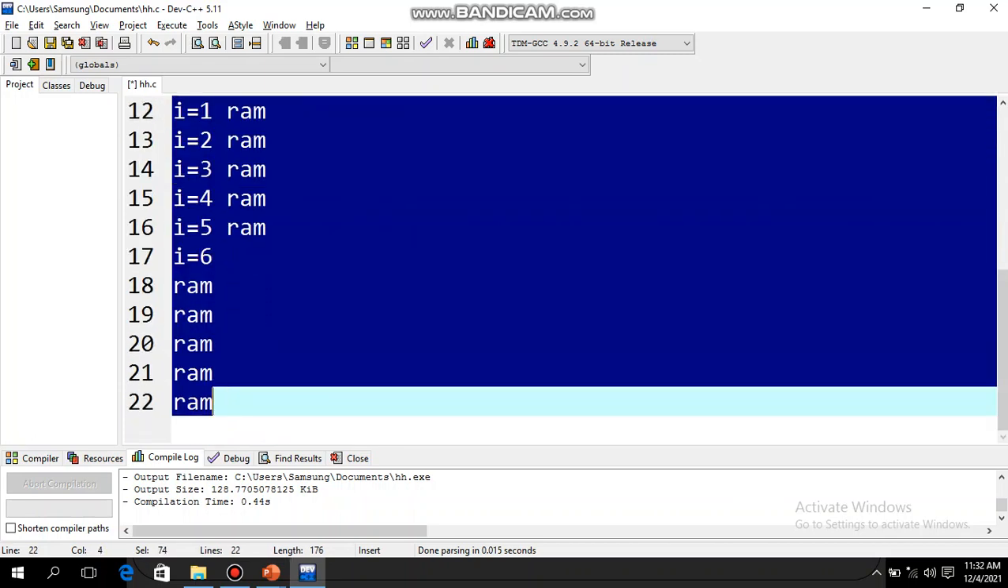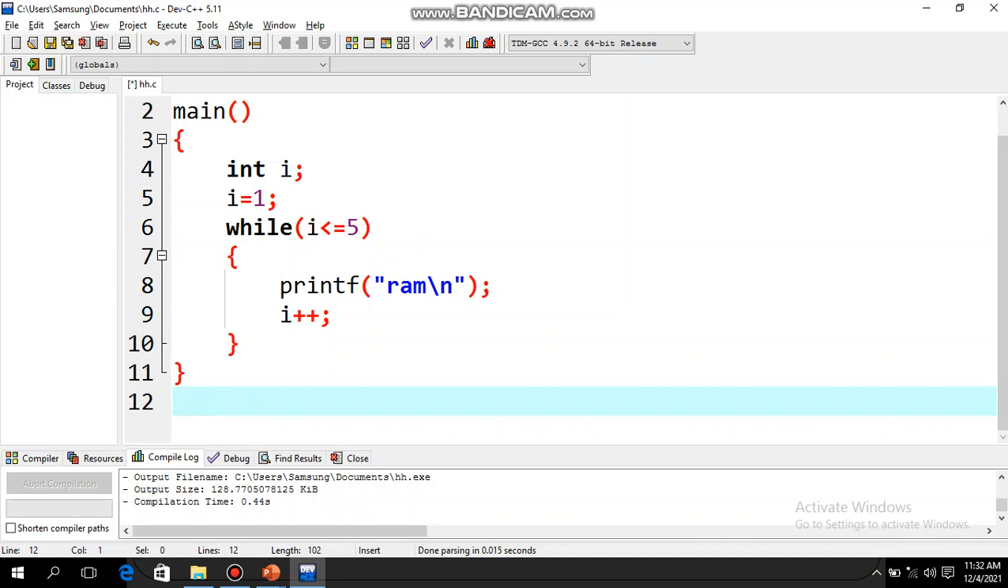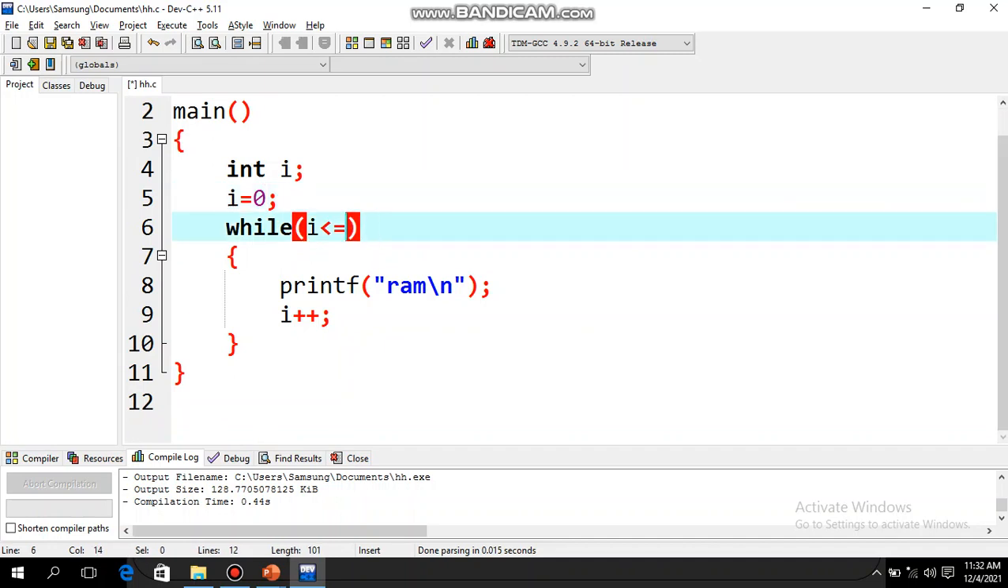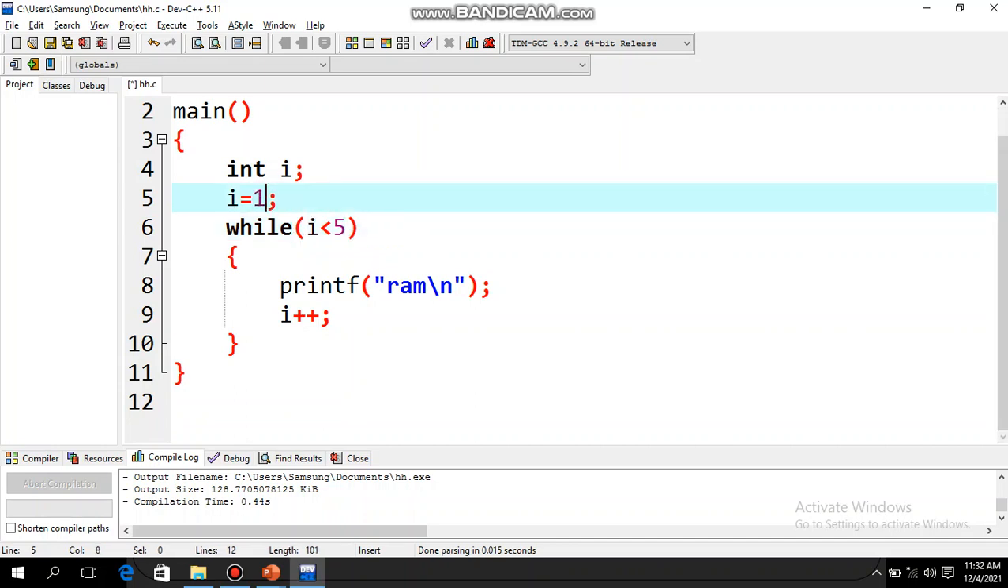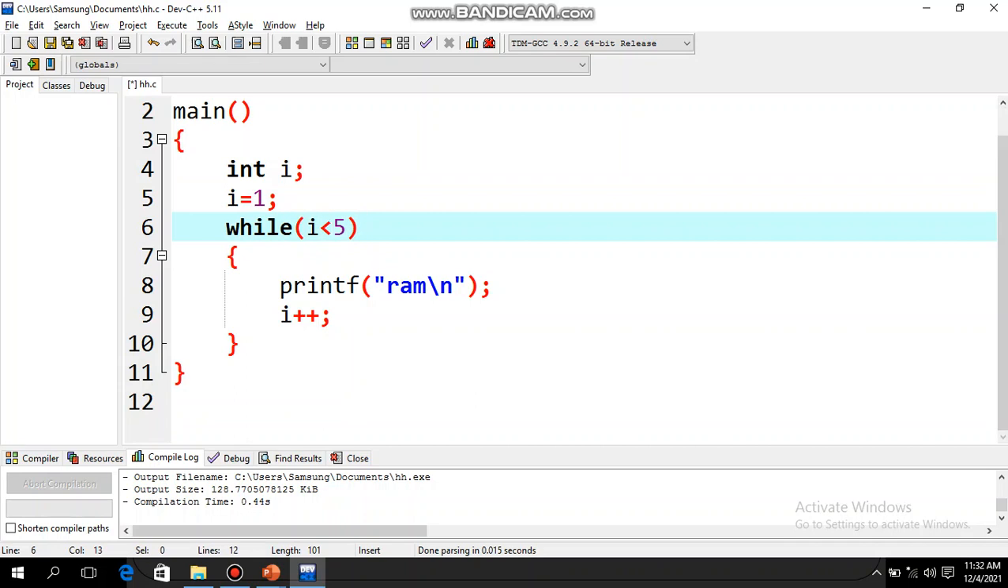So let us delete this part. And one more thing, it's not necessary that we will always start from I equal to 1. I can give I equal to 0 also. So if I give I equal to 0, either I will have to write down I less than equal to 4, or I will have to write down I less than equal to 5. Ultimately the loop should run 5 times. To keep things simple, I'll just write it like this.